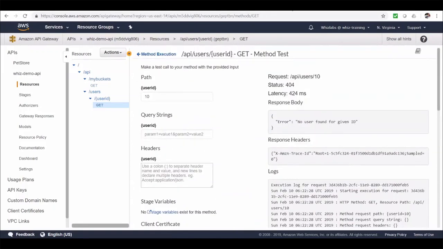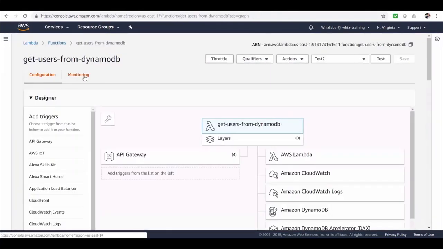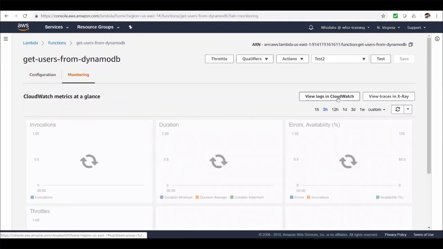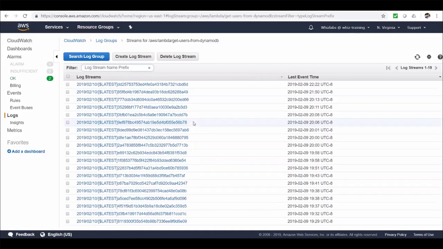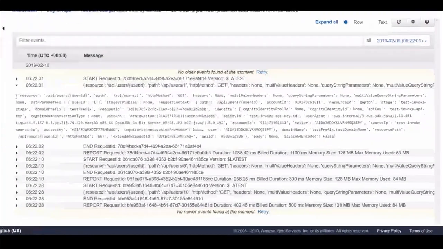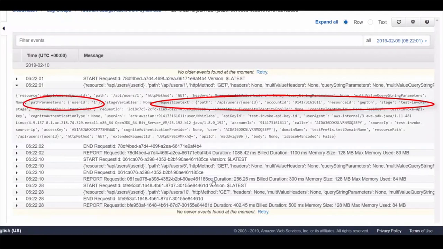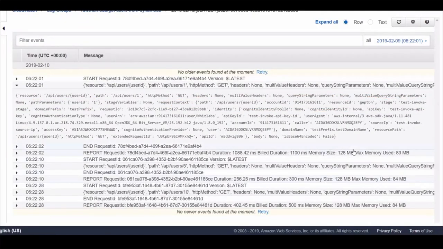Well, we have made a couple of requests. So let's check the logs to look at the request sent via event. Let's go to monitoring, view logs in CloudWatch, and let's pick the latest log stream. And here is our logged event. You can see the path parameters, request context, and you will also have body if this is a post request, but you don't see it in here because it's a get request.